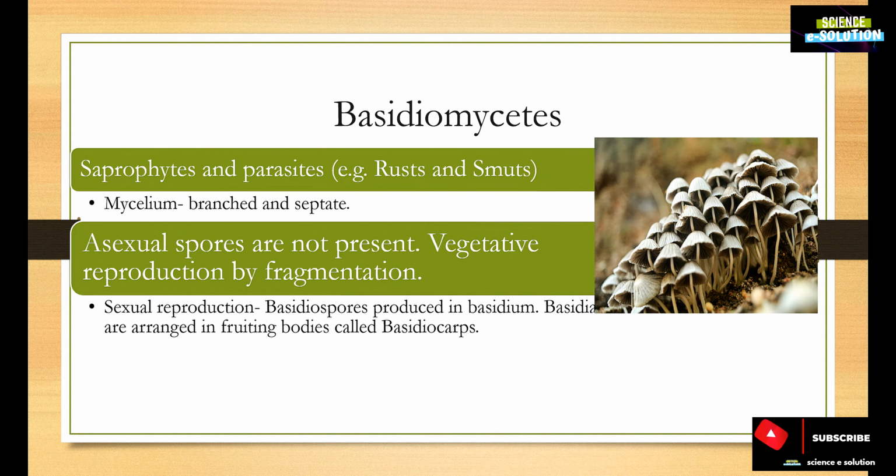Basidiomycetes, the third class. All the mushrooms belong to this class. They are saprophytic or parasitic in nature. Some examples of parasitic Basidiomycetes are rusts and smuts. The mycelium is branched and septate. Asexual spores are not present, but vegetative reproduction by fragmentation is very common. In sexual reproduction, basidiospores are produced in basidium, and these basidia are arranged in fruiting bodies called basidiocarps.